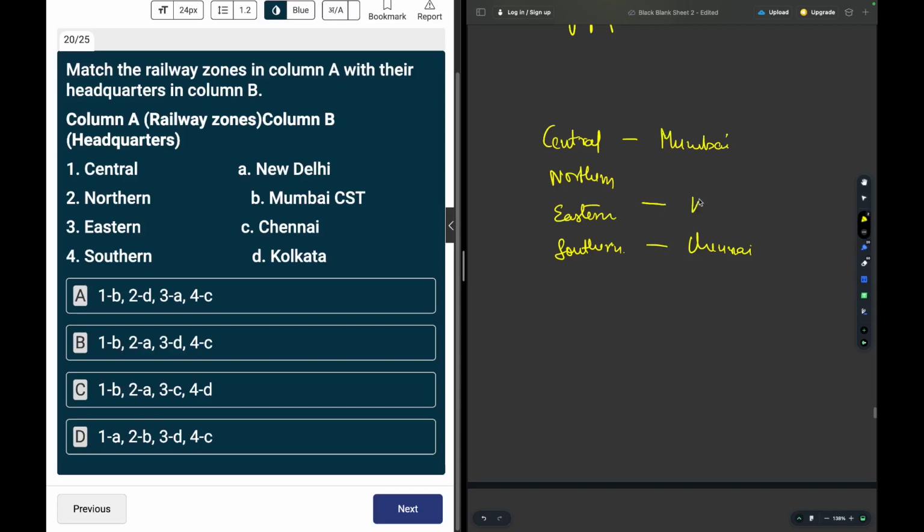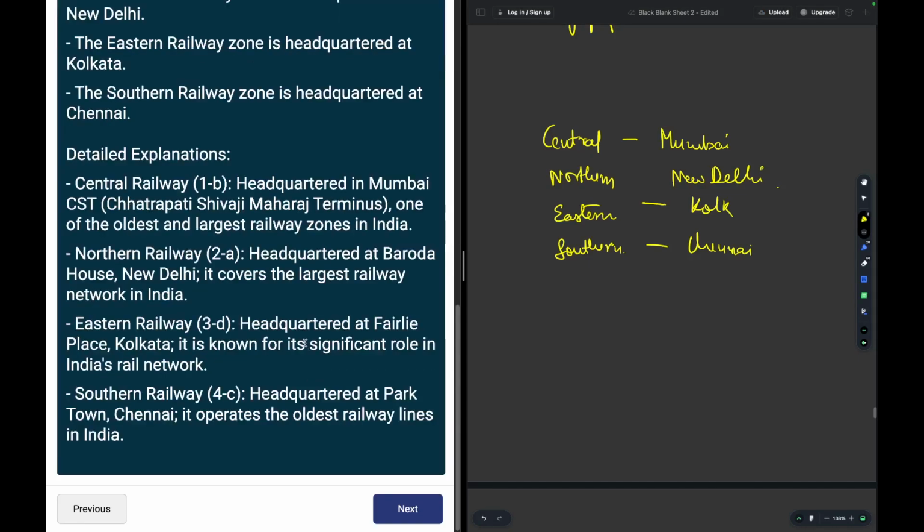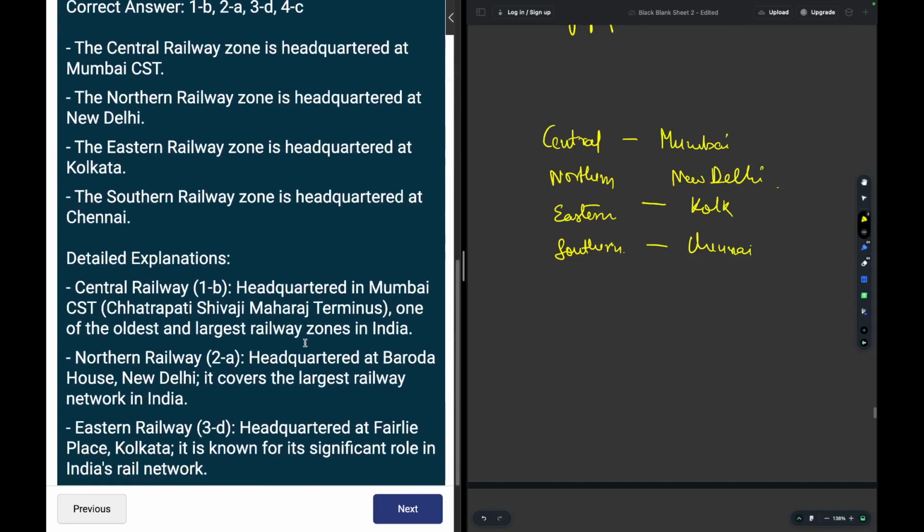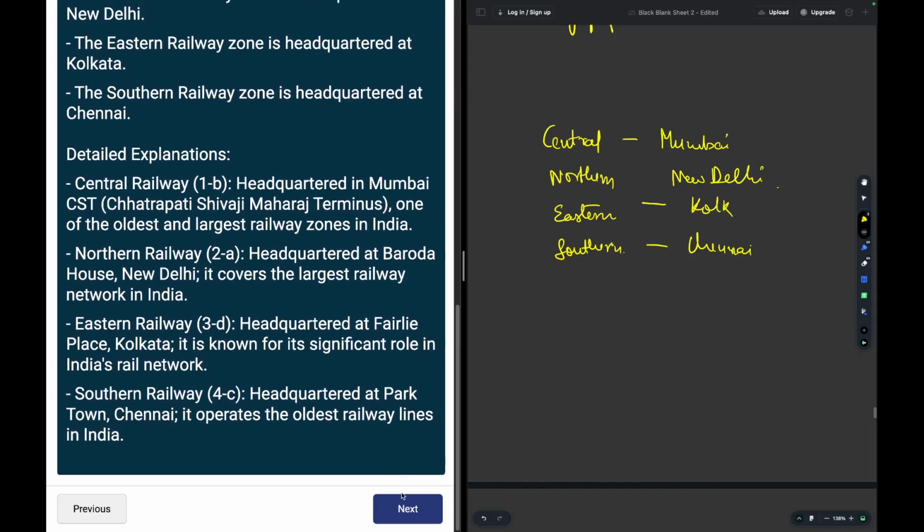Eastern must be in Kolkata, and Northern must be in New Delhi. Okay. So the answer starts with B A. B A and D C. So answer is the second option. Okay. Second option B A D C. You may read about it over here. Moving on.